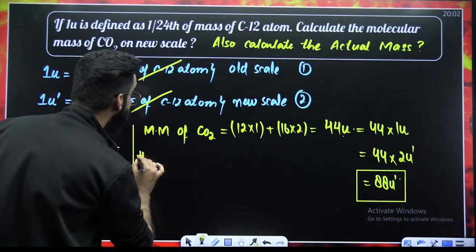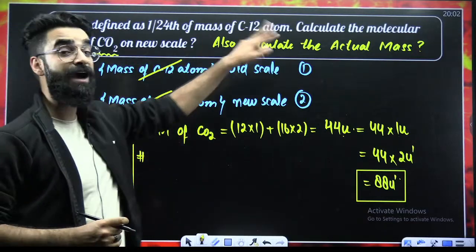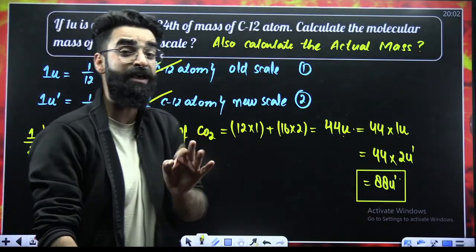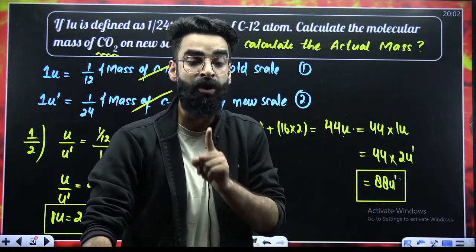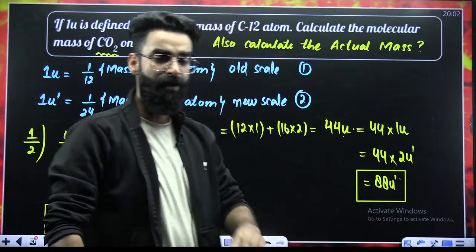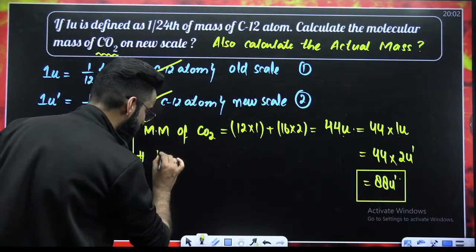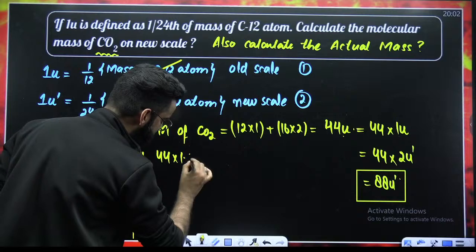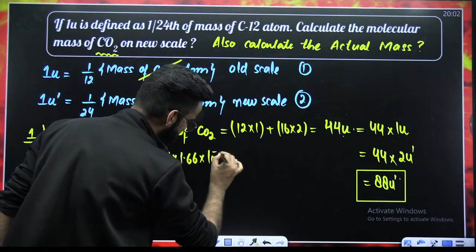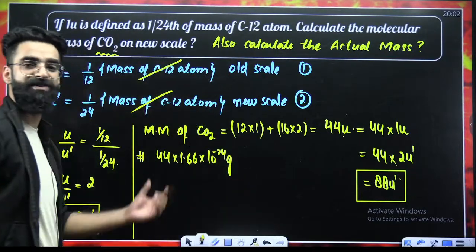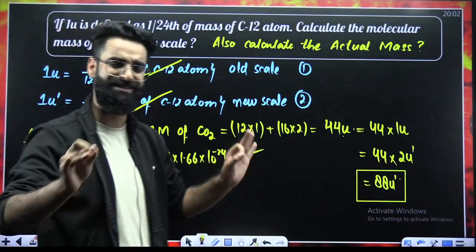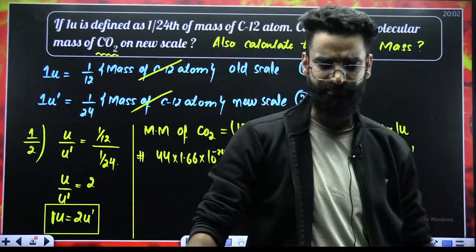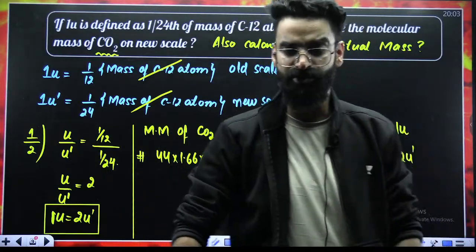Second question: calculate the actual mass of carbon dioxide. I told you already that on changing the standard, the actual mass of the substance does not change. What was the actual mass of carbon dioxide earlier? It was 44 multiplied by this term. This was the actual mass of carbon dioxide. It will remain unchanged. If you change the standard to anything, the actual mass of the substance does not change.